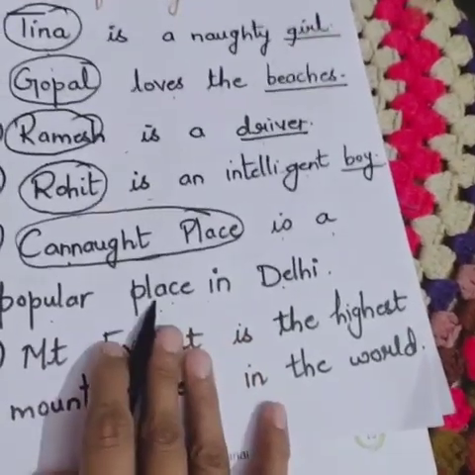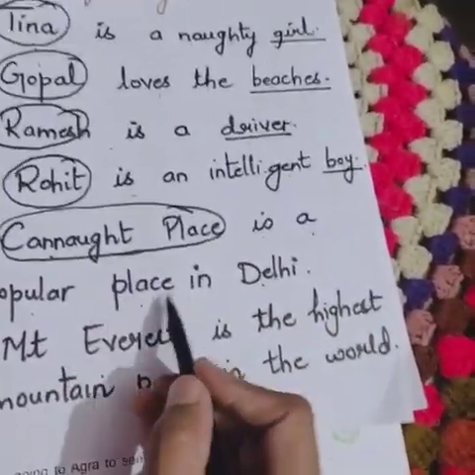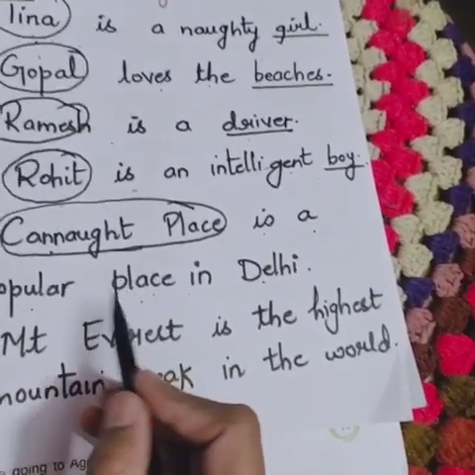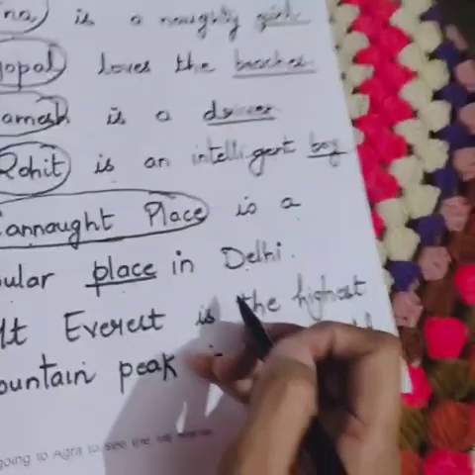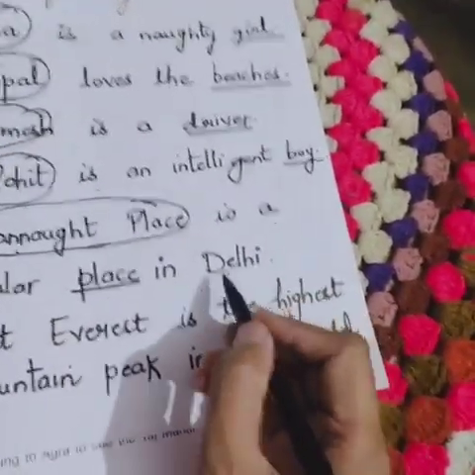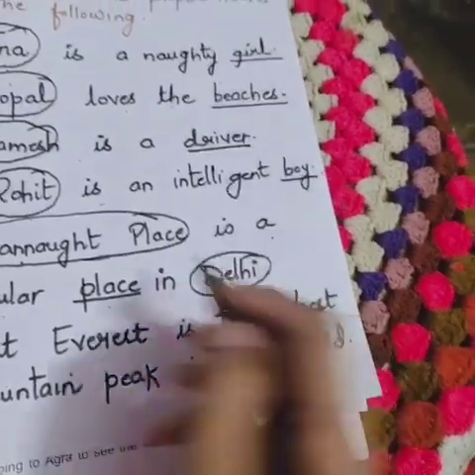Place can be anyone, any place we can say. Here they have not mentioned the name. They have written just a place. So place is a common noun. In Delhi, Delhi is the name of a place which has been mentioned here. Delhi is the name of a place. So it's a proper noun.